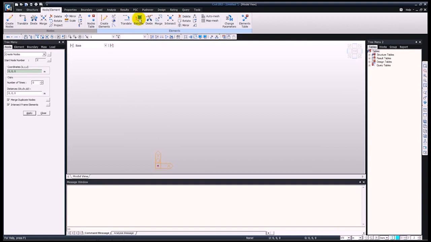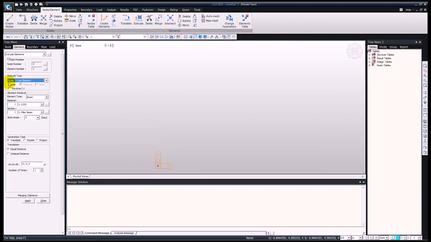I will use the extrude function. In this case I will be extruding a node into a line element by an unequal distance and into the y direction, as you can see it on the screen. Okay, so now I'll just input my parameters for this, 0.3. And by pressing apply you can see that the software has generated the first of these elements.